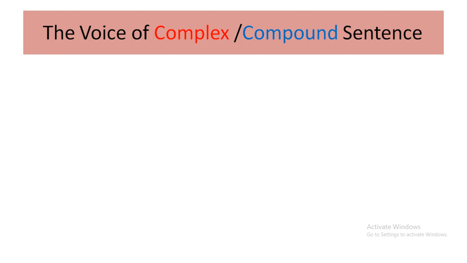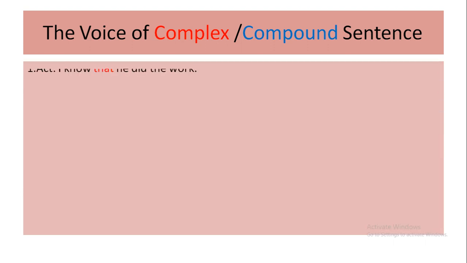Now the voice of complex and compound sentences. First of all, you have to know which one is a complex and which one is a compound sentence. A complex sentence is a sentence in which you will get one main clause and one or more subordinate clauses. And a compound sentence is a sentence in which you will get two or more independent clauses joined with coordinating conjunctions like and, but, yet, or, and so. Okay, first example is from a complex sentence.